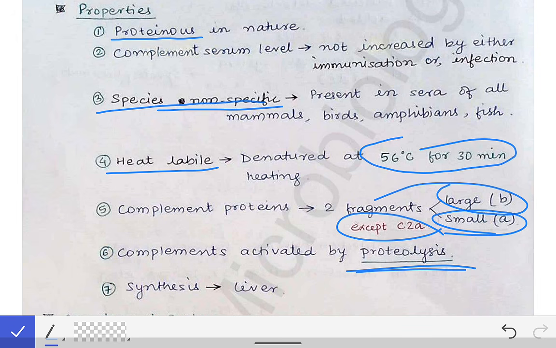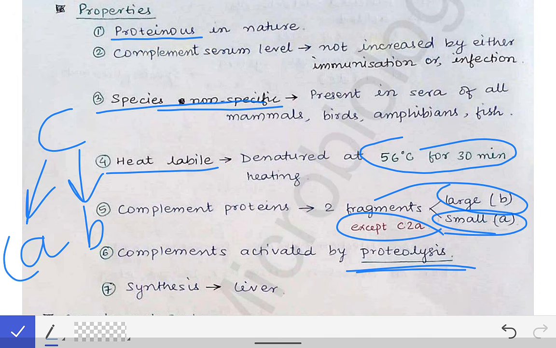Whenever a complement is broken, the complement proteins are broken into the A fragment and the B fragment. By what method does this breaking happen? Protein lysis always occurs by proteolysis, so that's why complement activation occurs by proteolysis.